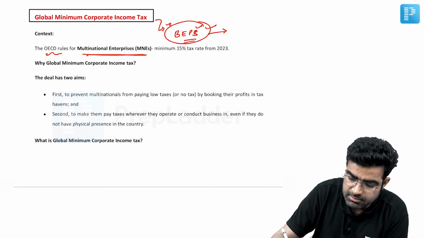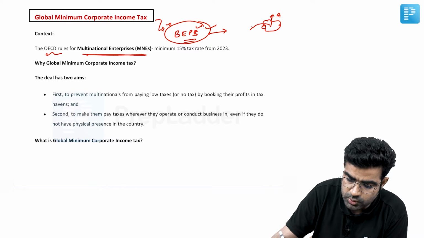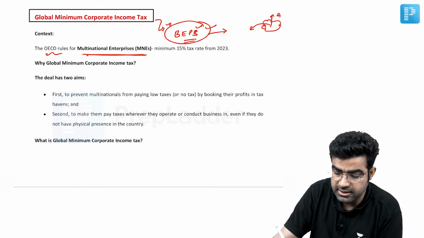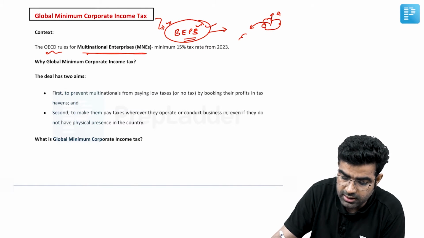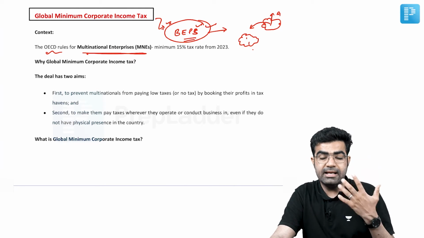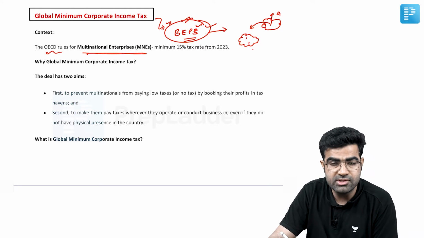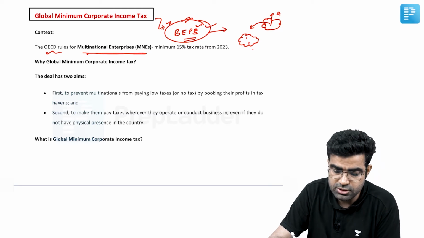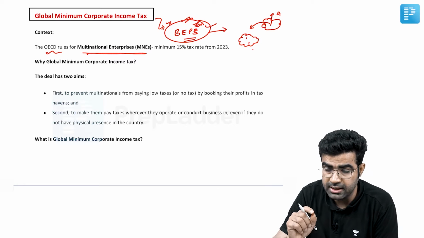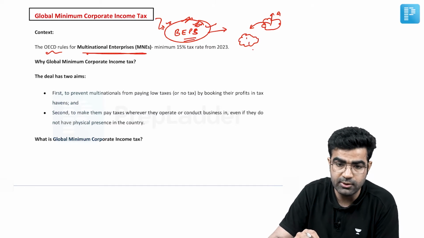Now multinational companies, if they are operating in India, let's say, so this is the company A which is operating in India. Now what they will do in order to avoid the taxes, they will shift their profit to the country which are tax haven. Let's say this is Mauritius. So in this way they are going to shift their profits, and how we are going to prevent them with using these BEPS standards. Okay, so this is the guideline, that is base erosion and profit shifting. Again, this was the guideline of OECD only.